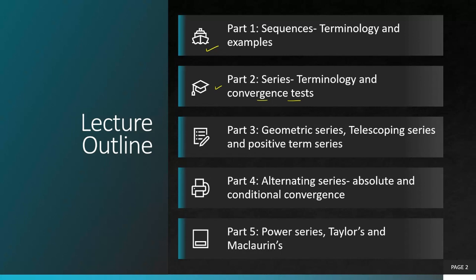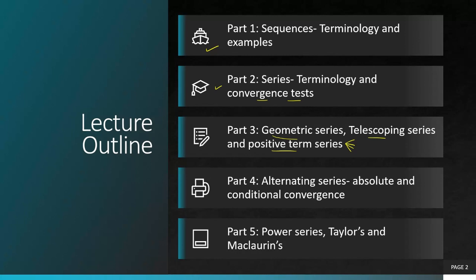And then followed by part 3, where we'll be talking about specific kinds of series: geometric, telescoping, and positive term series, which further has subcategories. And believe me, this categorization is perfect, knowing that we want to fulfill the goal of mastering a step-by-step strategy. We want to learn things in a structured manner. So when you categorize your series in this way, it gives you a hierarchy of applying the tests so that you are able to complete the question successfully. So you learn that, understand that once we finish all of this.